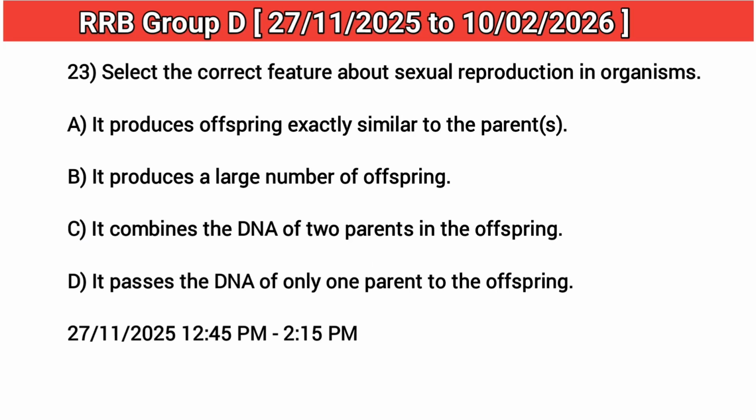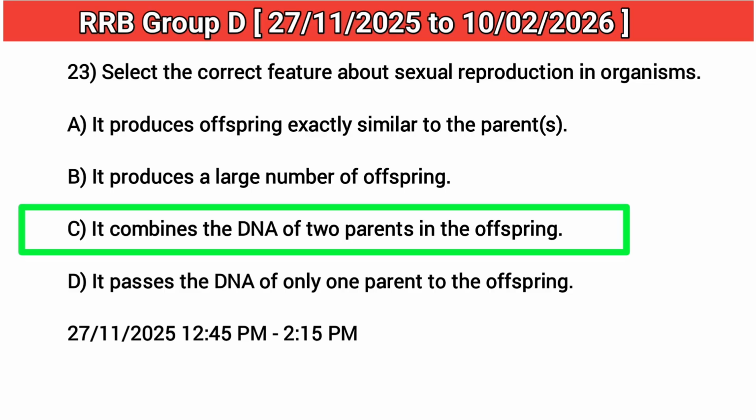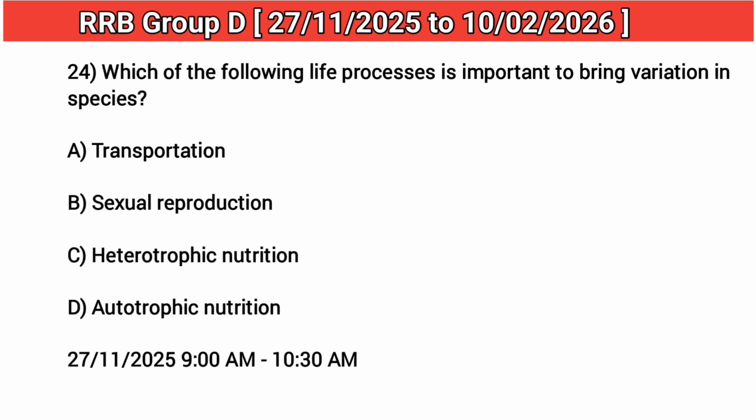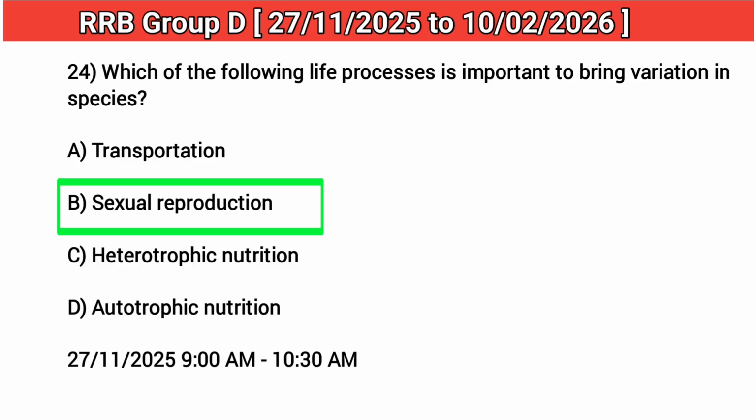23. Select the correct feature about sexual reproduction in organisms. Answer: C. It combines the DNA of two parents in the offspring. 24. Which of the following life processes is important to bring variation in species? Answer: B. Sexual reproduction.